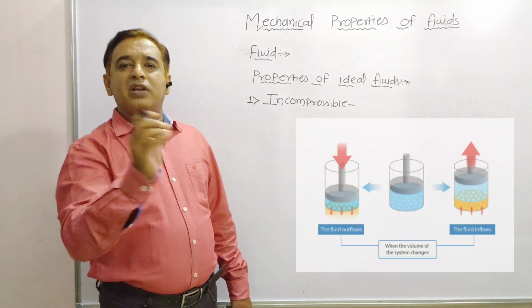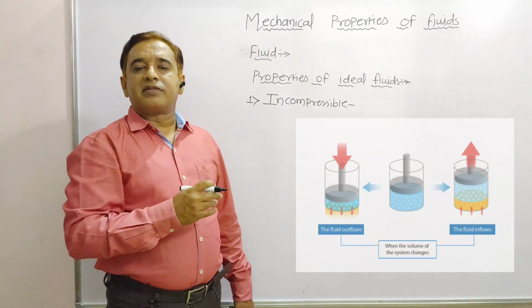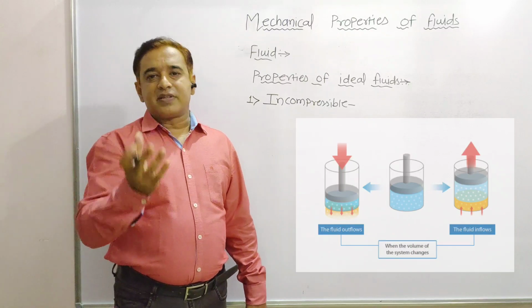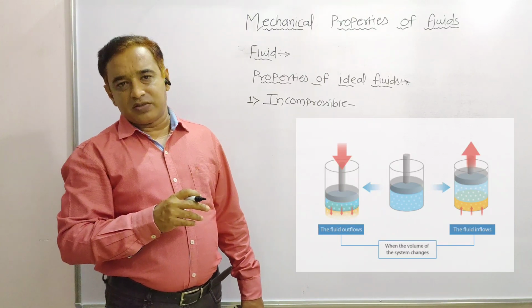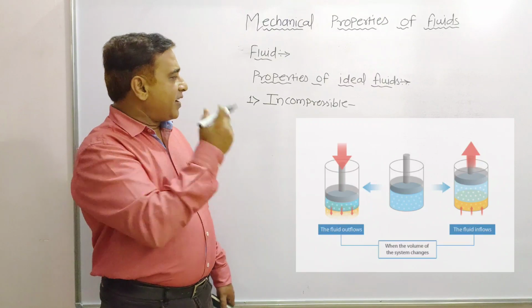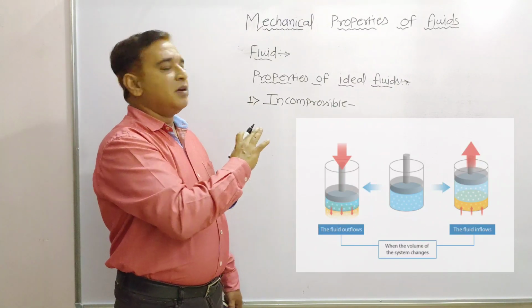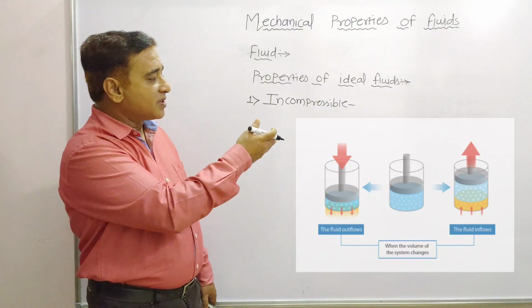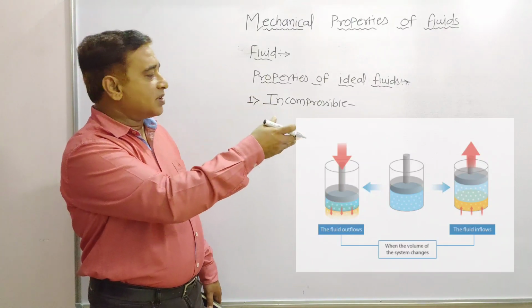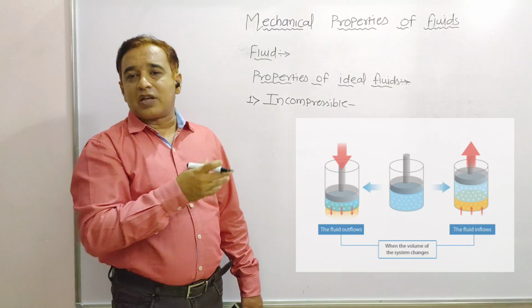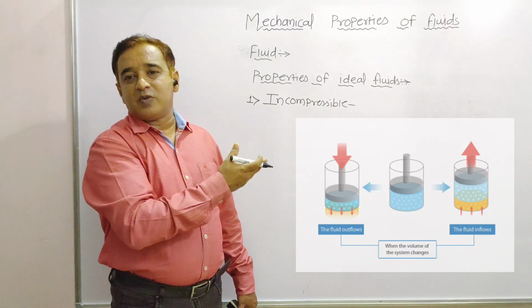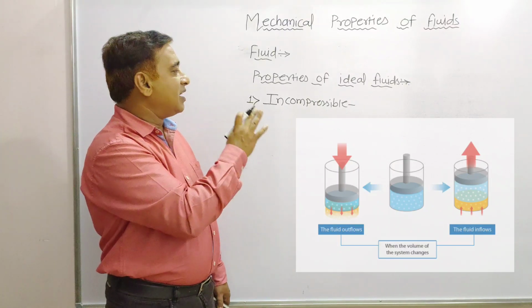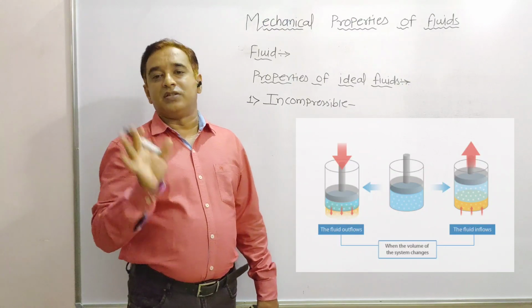As in a general liquid, when we apply external force, its volume increases and decreases, so accordingly the density will change. But in case of ideal fluid, it is incompressible, means its density never changes as shown in the diagram. In the first diagram, second diagram, third diagram, we apply the force and accordingly its volume changes, means density changes. But in case of ideal fluid, it never changes.